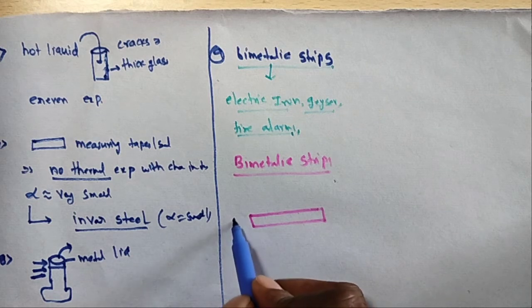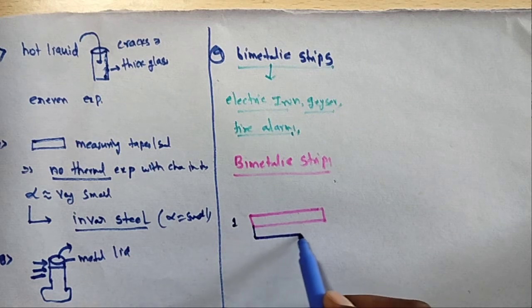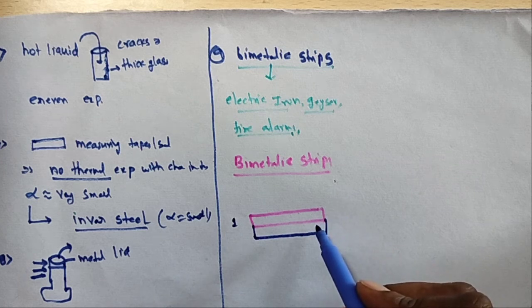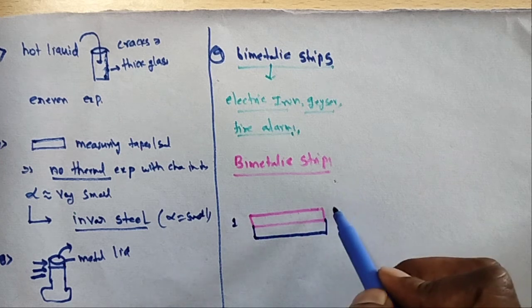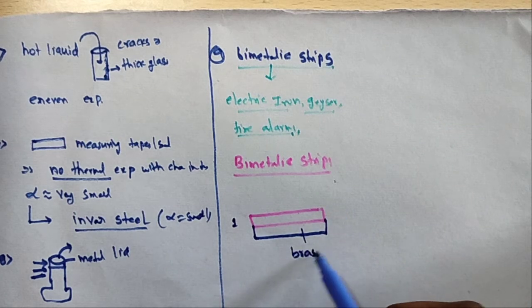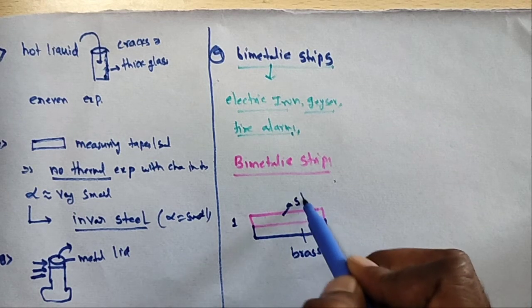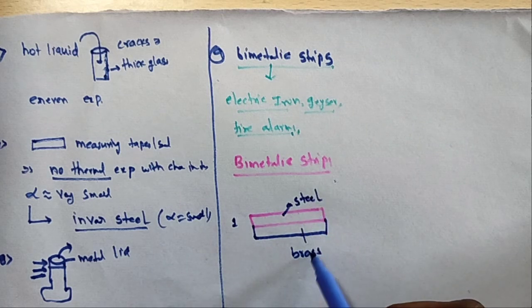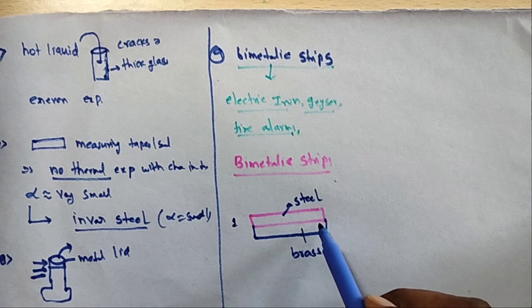This is the first strip, this is the second strip. Especially in these bimetallic strips, one is brass and another is steel. Steel and brass are joined together. So this is called a bimetallic strip.